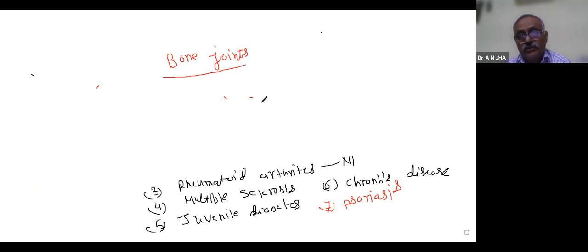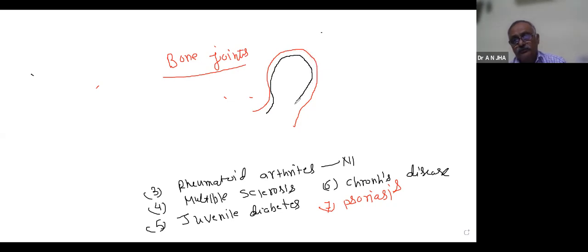Let us see from the diagram. Suppose this is our bone joint like this. This is the bone of the hand. This is called the glenoid cavity, if you have studied movement and locomotion, and this is the head of the humerus.